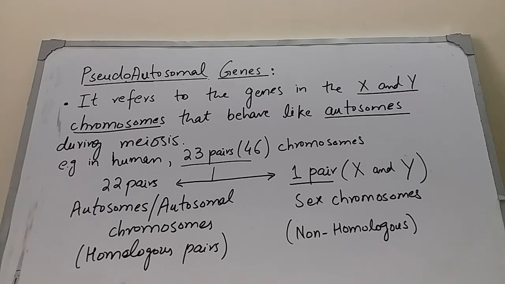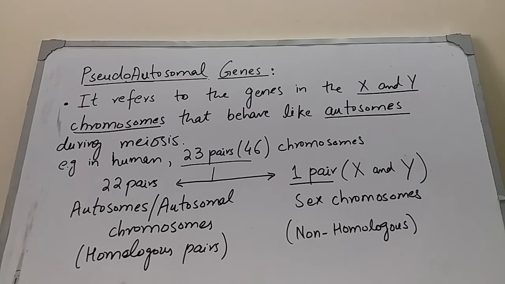So the pseudoautosomal genes in the sex chromosomes act like autosomes during meiosis, and it means that their inheritance pattern is like the autosomes, they follow the autosomal inheritance pattern and not the sex-linked inheritance pattern.